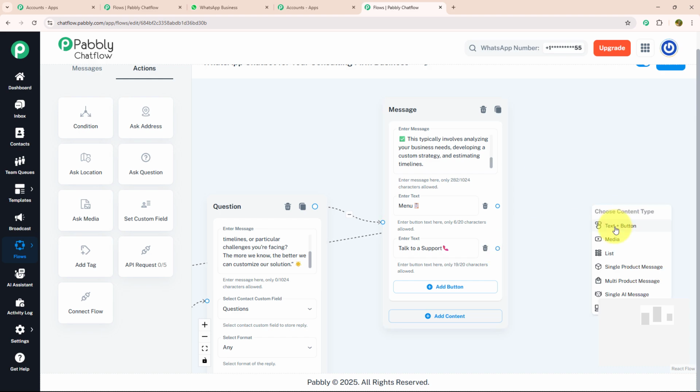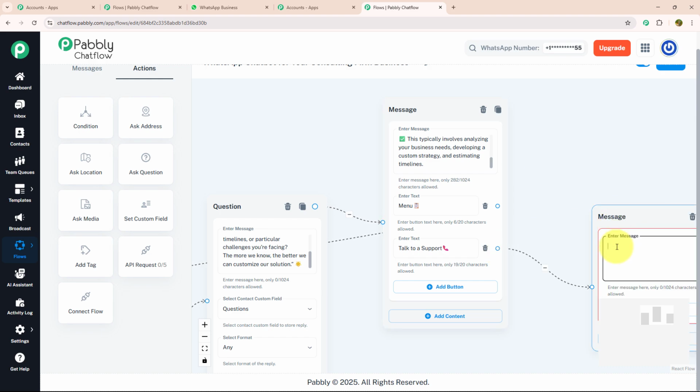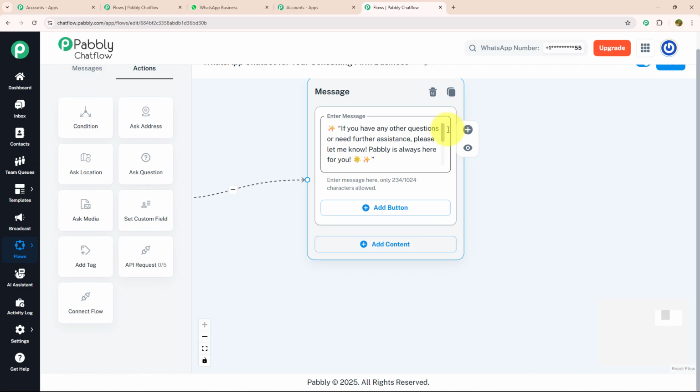For that, I'm going to drag and drop, select the text button and enter my message like this, which says, if you have any question or need further assessment, please let me know. Pabbly is always here with you. Thank you for choosing Pabbly, your consultant firm. We are excited to collab with you.